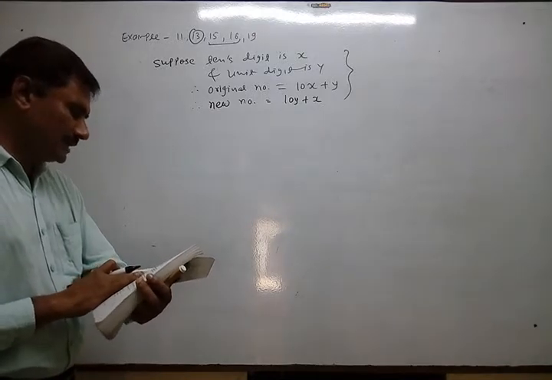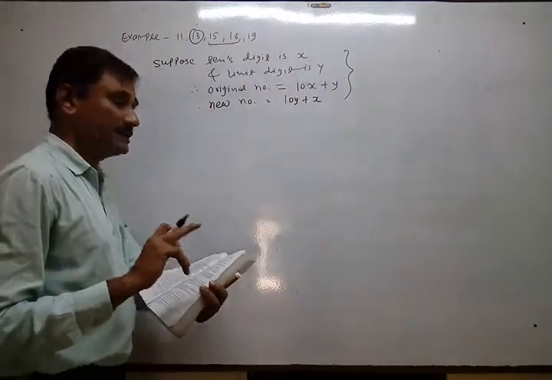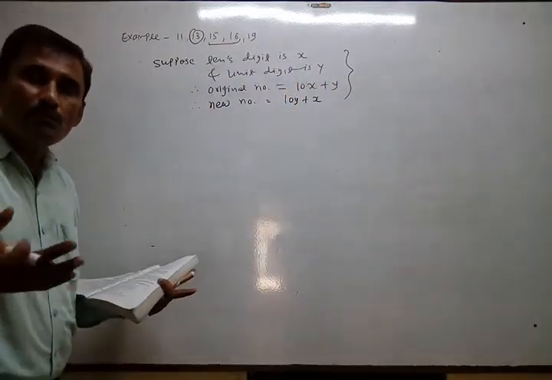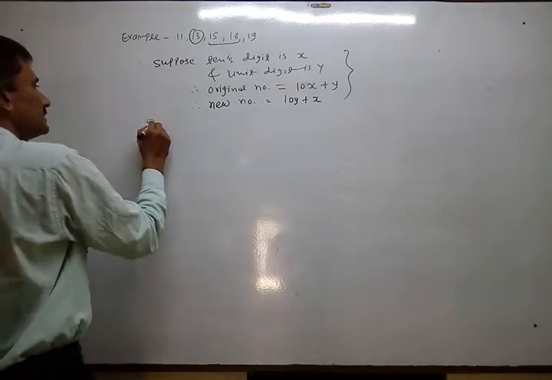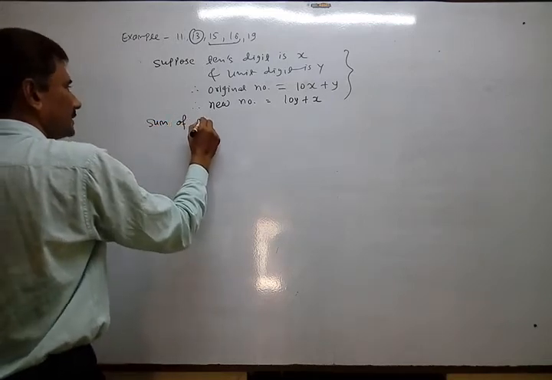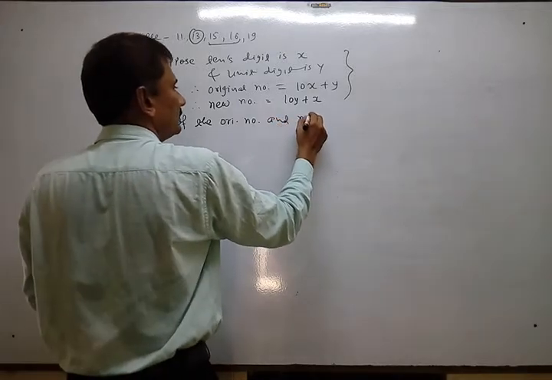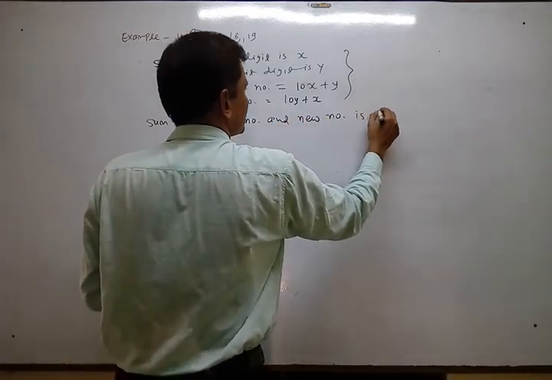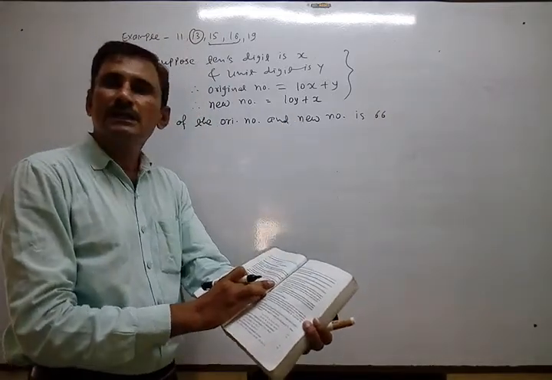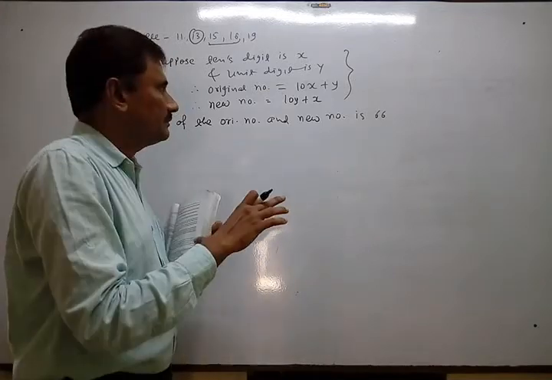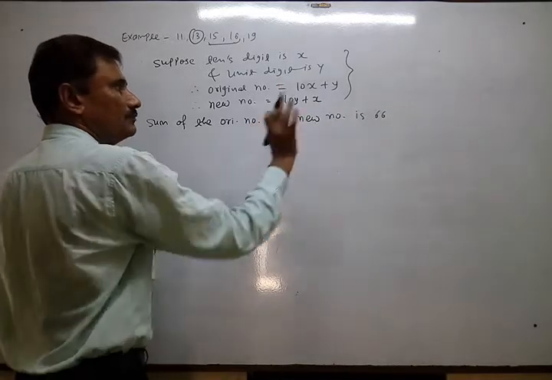First of all, the sum of the 2-digit number and the new number obtained by reversing the digits is 66. It means the sum of both numbers is 66, not the sum of both digits. So write down: the sum of the given number or original number and the new number is 66.